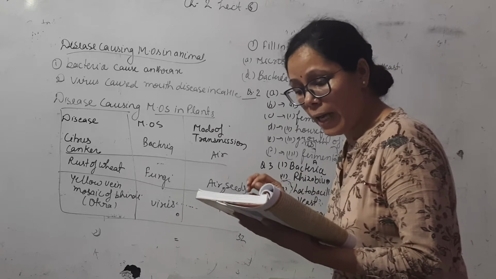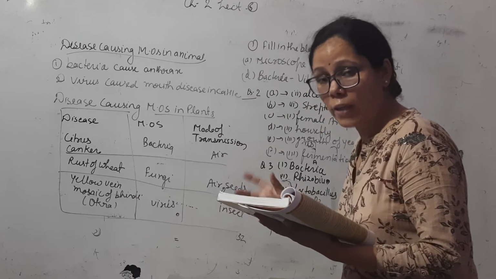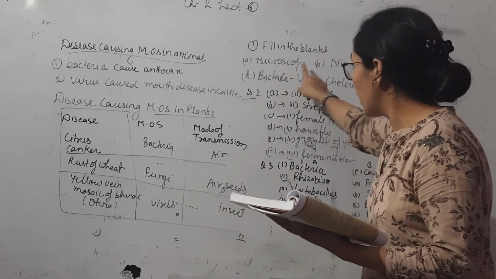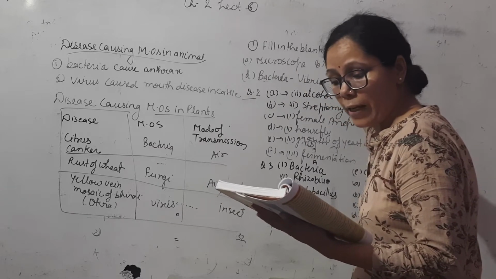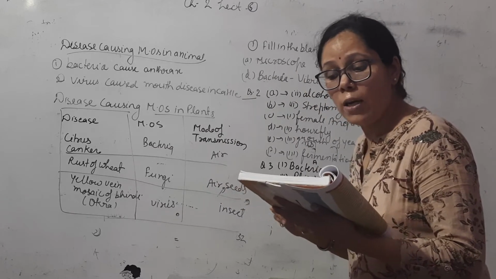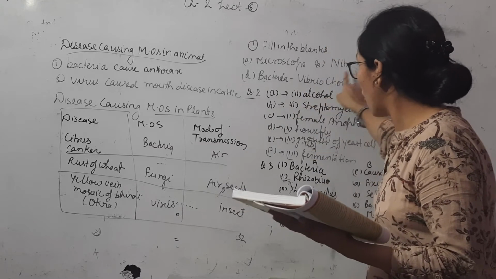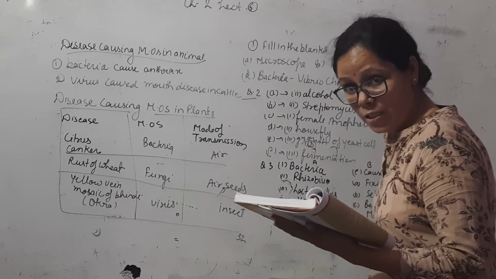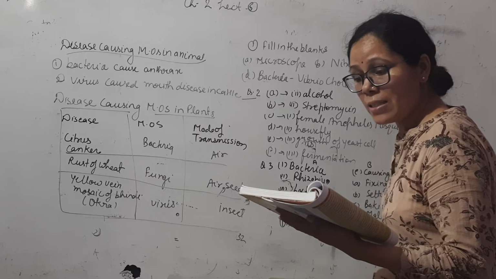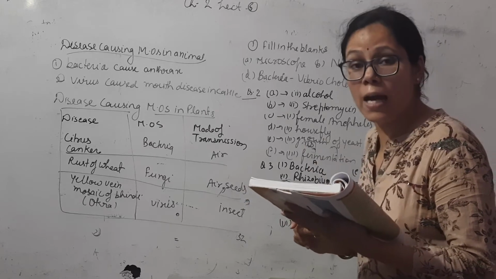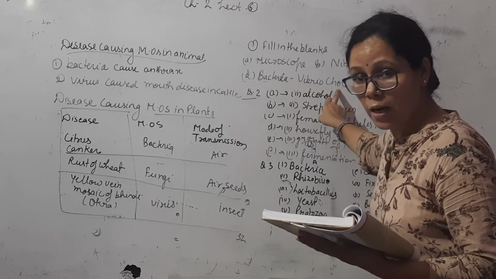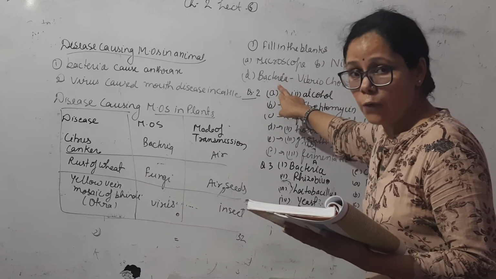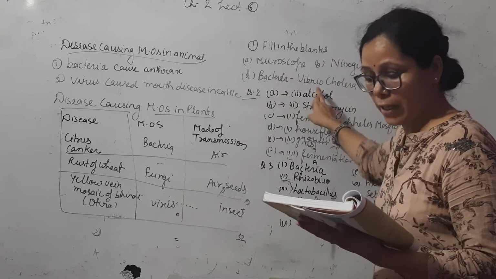Second, blue-green algae fix. What will blue-green algae fix? Blue-green algae fix nitrogen. So the second fill in the blanks answer is nitrogen. Third, alcohol is produced with the help of yeast. So the answer of C is yeast. Fourth, cholera is caused by bacteria Vibrio cholerae. So the answer of D is bacteria.